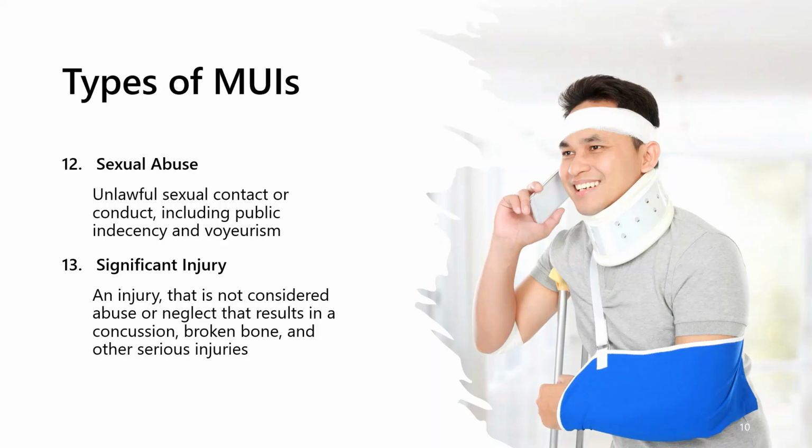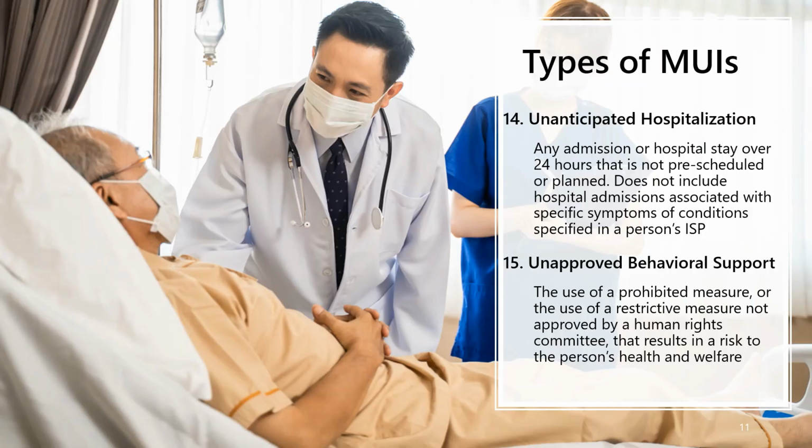Sexual abuse is unlawful sexual contact or conduct, including public indecency and voyeurism. A significant injury is an injury that is not considered abuse or neglect that results in a concussion, broken bone, and other serious injuries. Unanticipated hospitalization is any admission or hospital stay over 24 hours that is not pre-scheduled or planned. It does not include hospital admissions associated with specific symptoms of conditions specified in a person's ISP.